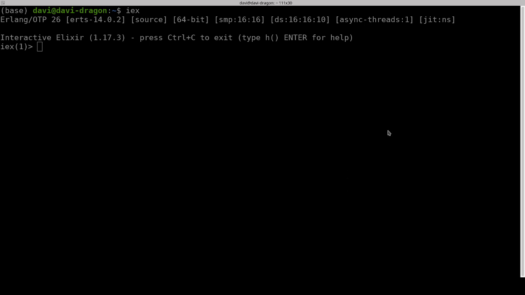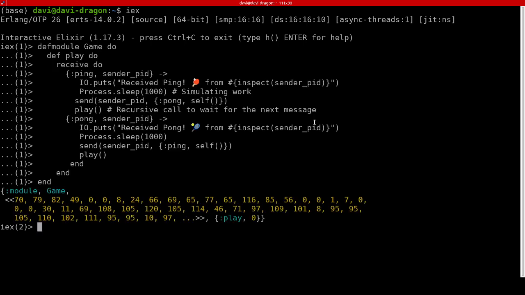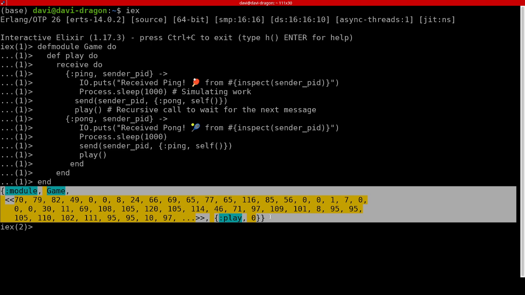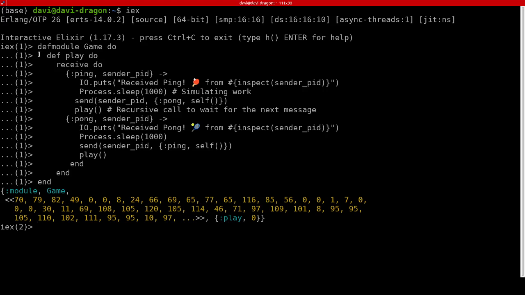Okay, let's go to the second concept about processes in Beam, which is the base of all interacting processes and all the dynamic systems in Beam, which will define a model of a game. The model compiled, this is our result. Let's see what we have here.